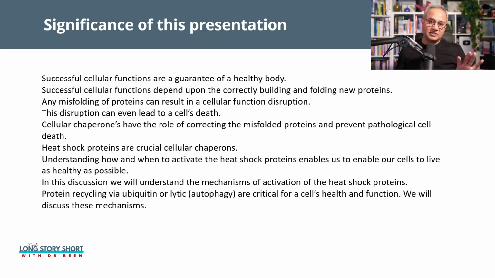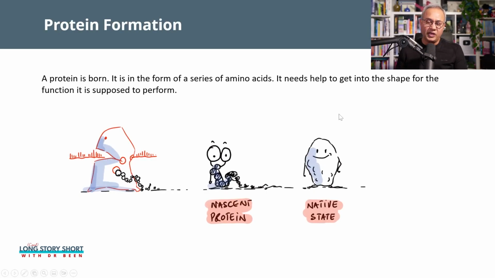So, the significance of this presentation: why are we talking about all this? The point was to thread together the foundations all the way to autophagy. So let's start from here. In our cells, when the cells are functioning, these cells make the machinery to do a specific function or a specific role that needs to be performed within the cell or outside of the cell. So for that role, at that point in time, the cell needs to make proteins or enzymes or machinery that would take care of that function. And then that machinery, once produced, will do the function. And finally, that machinery will be torn down.